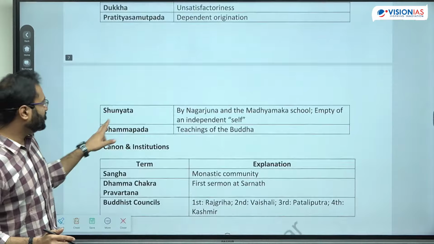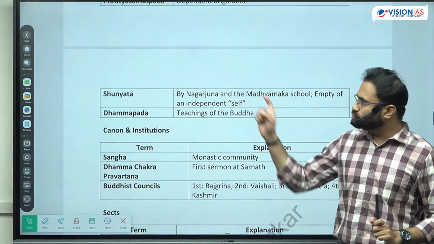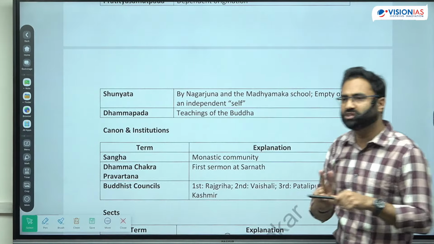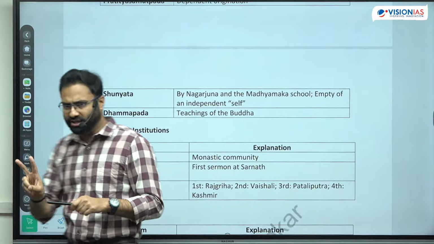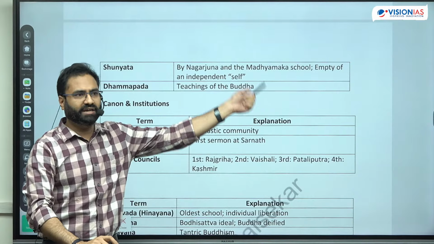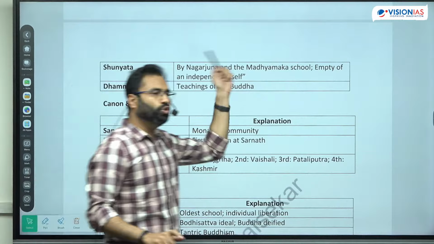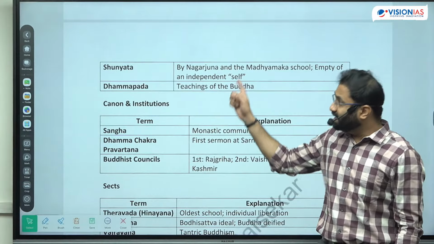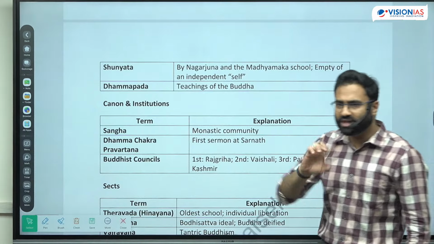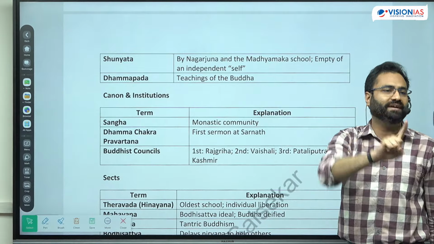Next is Sunyata, which is the principle of the Mahayana Buddhism. Sunyata is a similar looking concept of the Mahayana Buddhism. Mahayana Buddhism को दो part में divide किया जाता है generally. There is a part which is known as the Madhyamika school, and next is the Yogachara school. ठीक है? So the Madhyamika school was propounded by Nagarjuna, and Nagarjuna gave the principle of Sunyata. What exactly is that Sunyata? It is not the emptiness. It is basically the empty of the independent self.